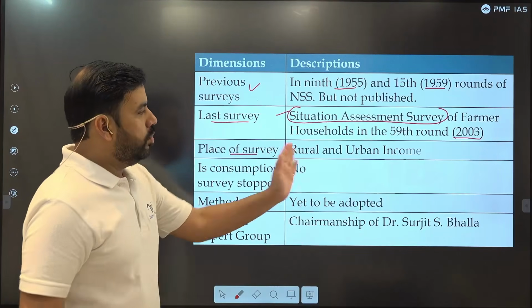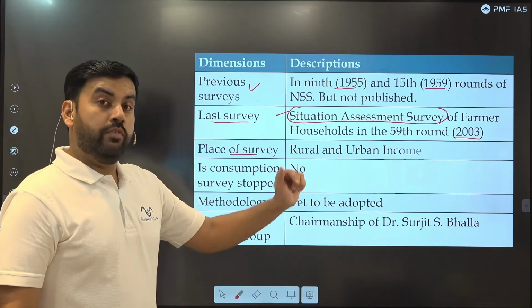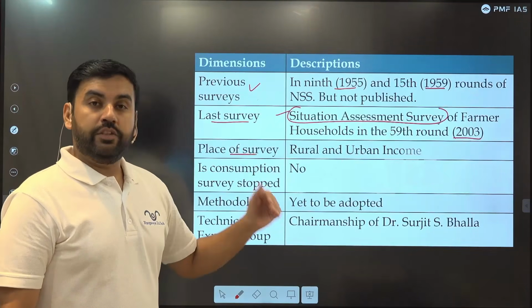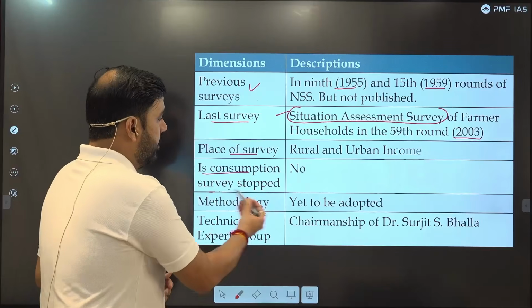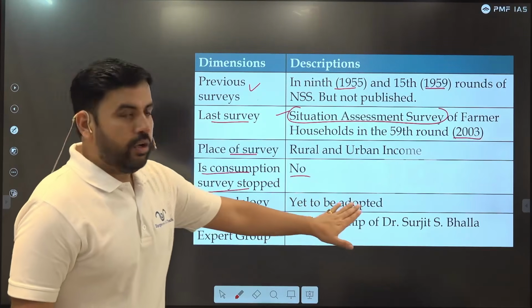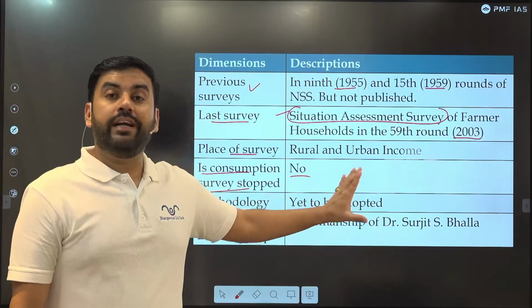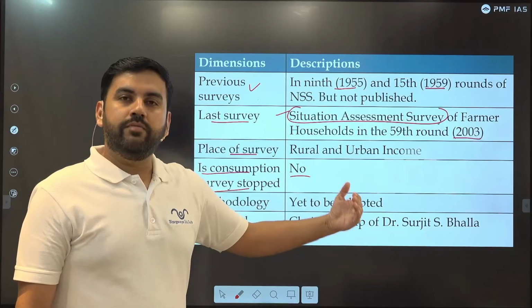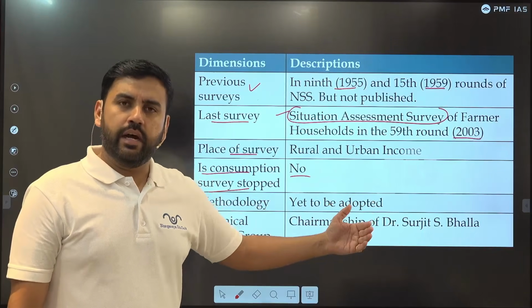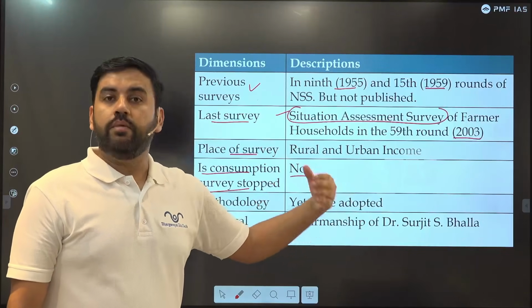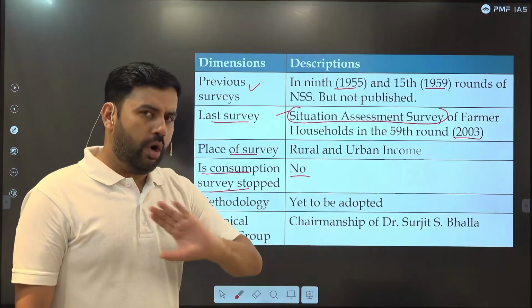Place of the survey: rural and urban income, both will be included, both will be surveyed, and samples will be taken from both directions, right? So the methodology is yet to be adopted. They have not adopted any methodology for that. How income will be conducted, how samples will be taken up, how possession or probability will be taken up, all those things have not been devised yet.